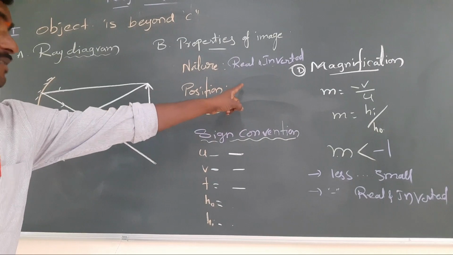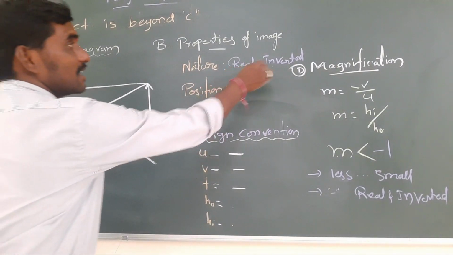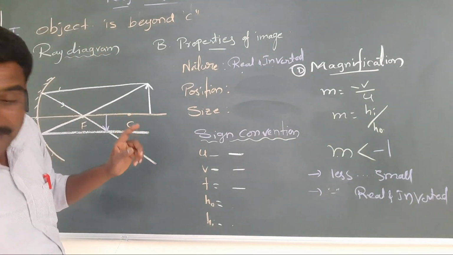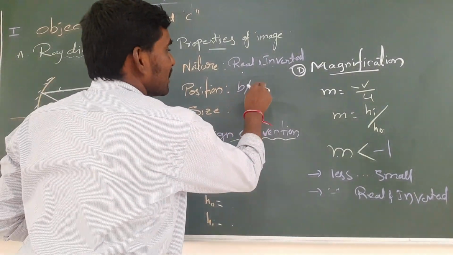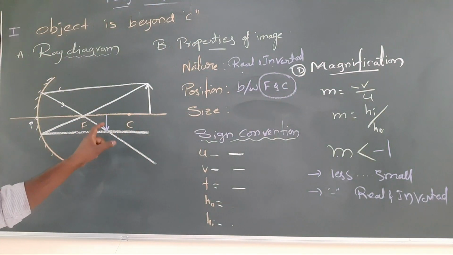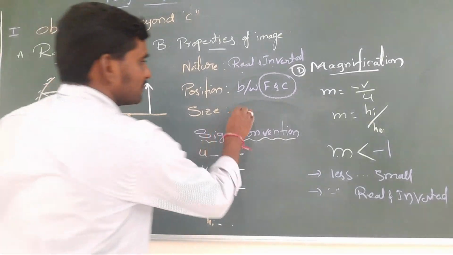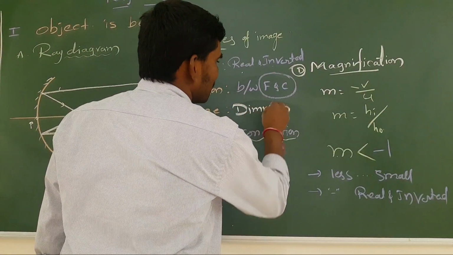It should be real and inverted only, no? Because it forms on a screen, reversal. Real and inverted image. Where does it form? Between F and C, most important. Between F and C it is formed, small size. Small size in physics we call diminished.